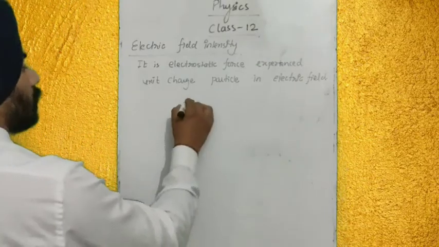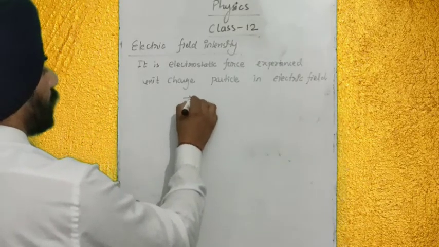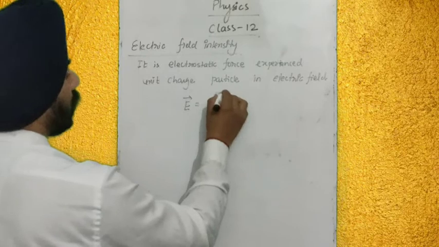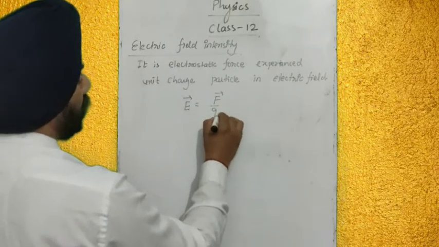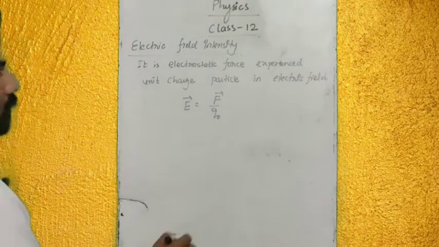So electric field intensity is equal to the force experienced by a unit charge particle. Clear?